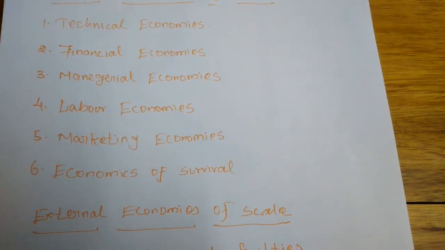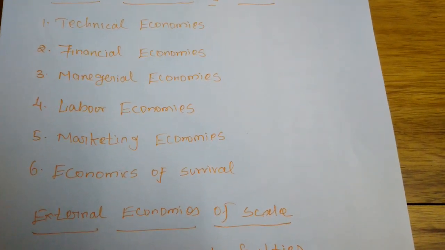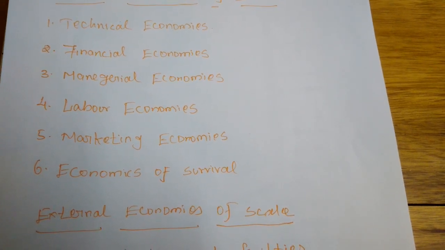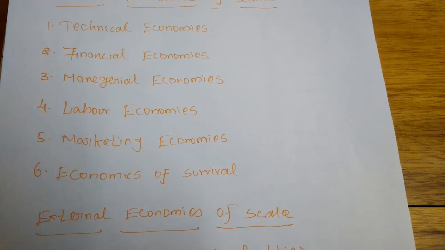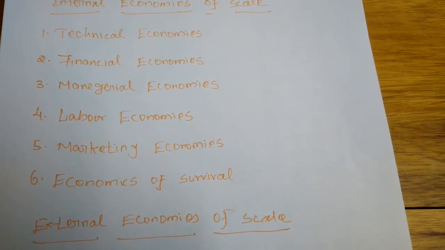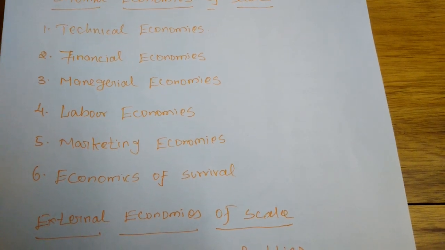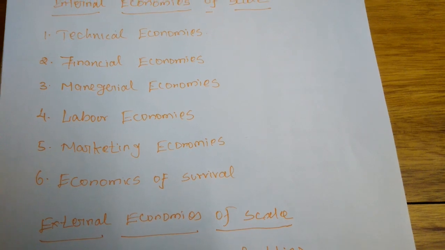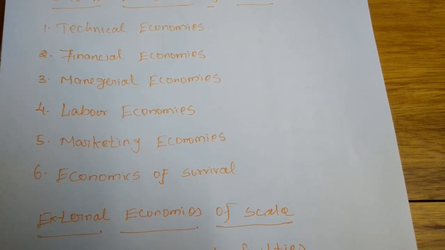Technical economies means that by using new machineries and new technology, the large scale industries are able to produce more. Next, financial economies means only the large scale industries have the power and the chance to issue shares, and by issuing the shares, they are able to expand their finances.